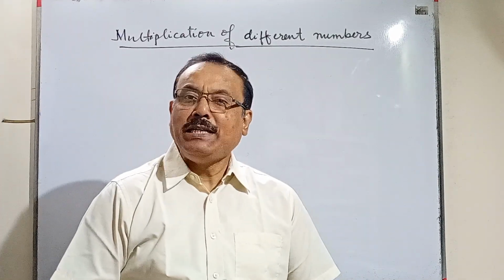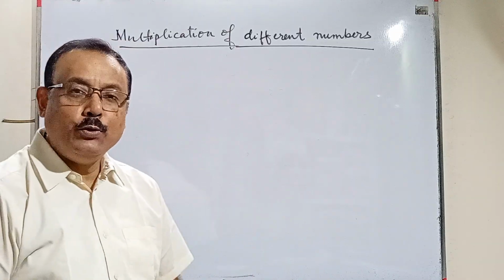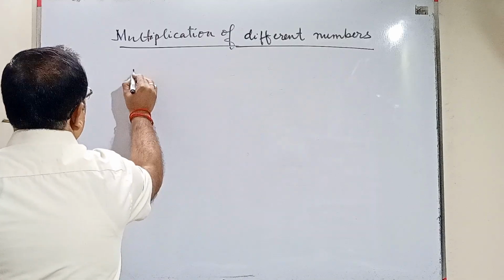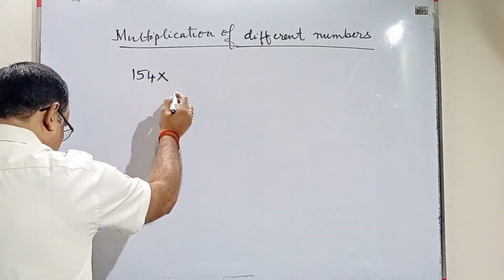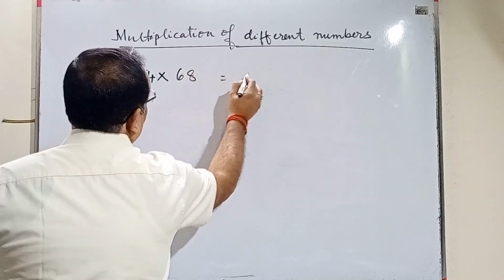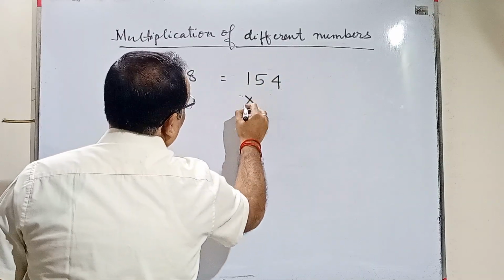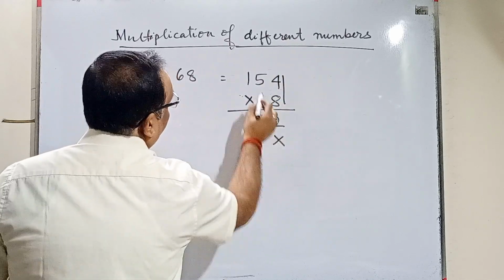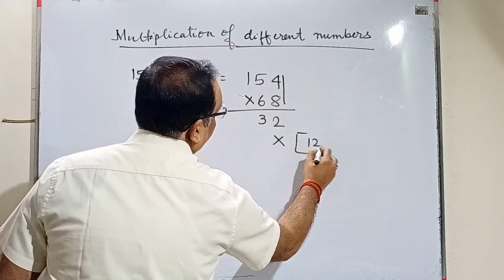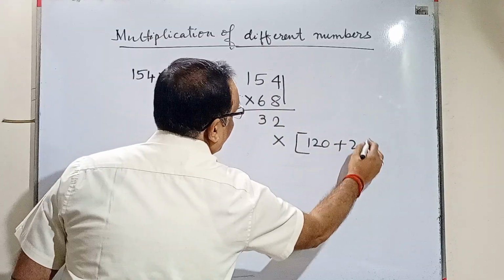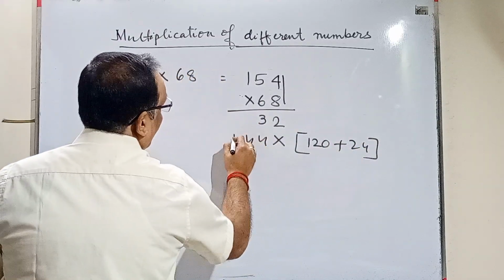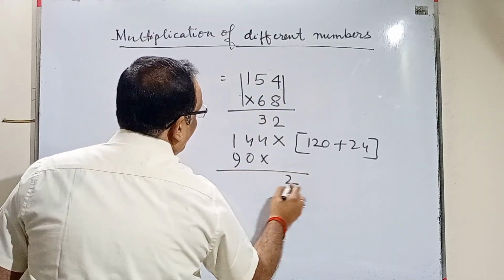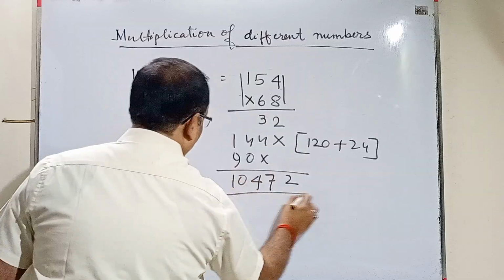Now the previous one was a multiplication of a 2-digit number with a 2-digit number. Now we'll do multiplication of a 3-digit number by a 2-digit number. Say 154 into 68. So we'll multiply this. 8 into 4 will give me 32. 15 into 8 is 120 plus 6 into 4 is 24. So this becomes 144. 15 into 6 is 90. Right, 90. So the answer is 10472.